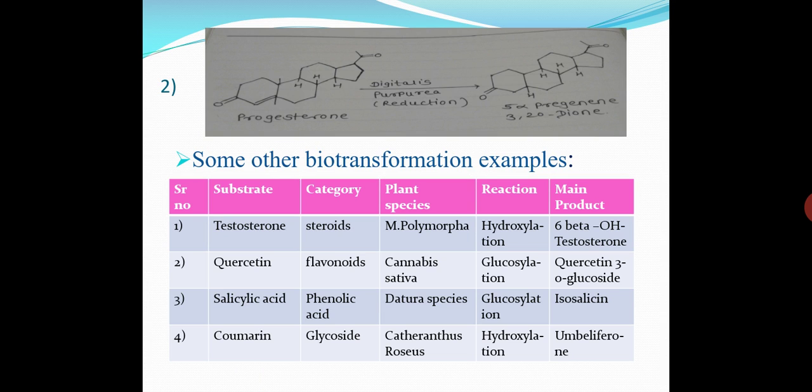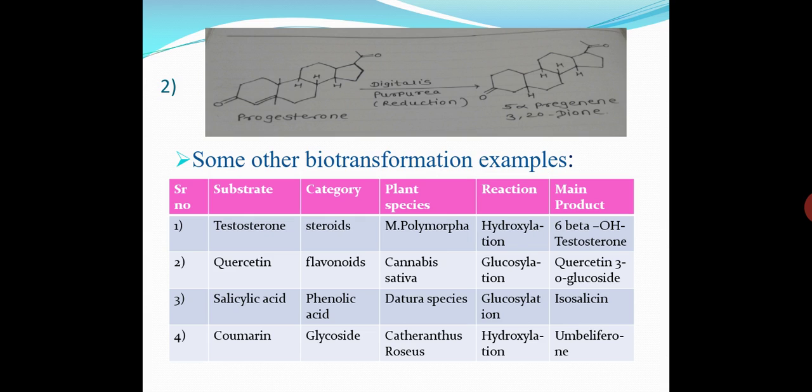Another steroidal conversion is progesterone, which is converted into 5-alpha pregnane-3,20-dione. In this, progesterone is converted by using living cells, Digitalis purpurea, and the mechanism or type of the biotransformation reaction is a reduction reaction. Some other details of biotransformation examples are given in the table that we see.